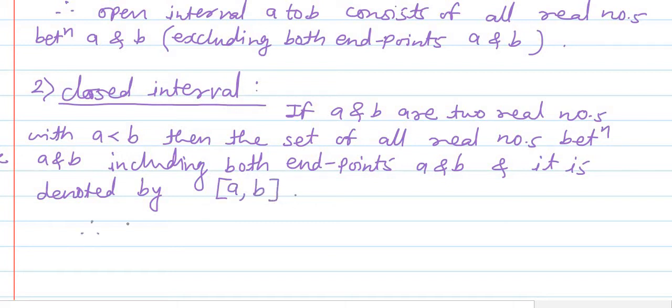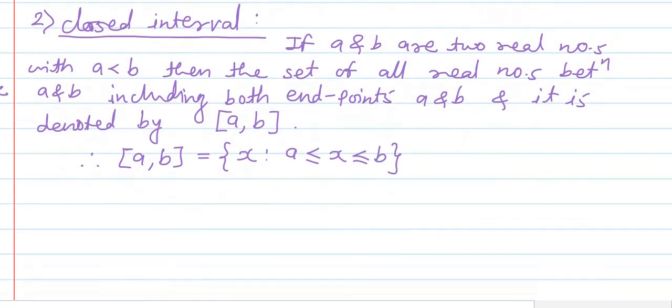Therefore, we have closed interval A to B. It is equal to the set of all x such that A is less than or equal to x is less than or equal to B. In such a way, the closed interval we have defined.